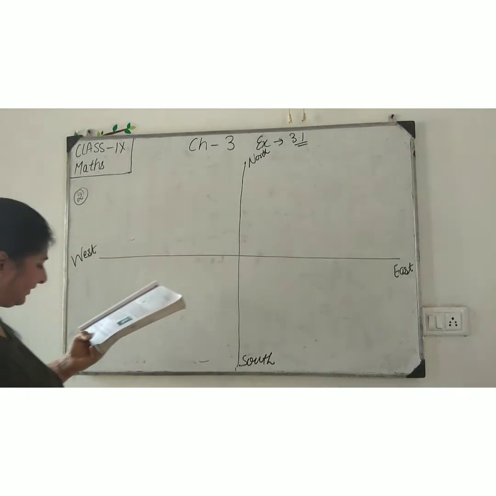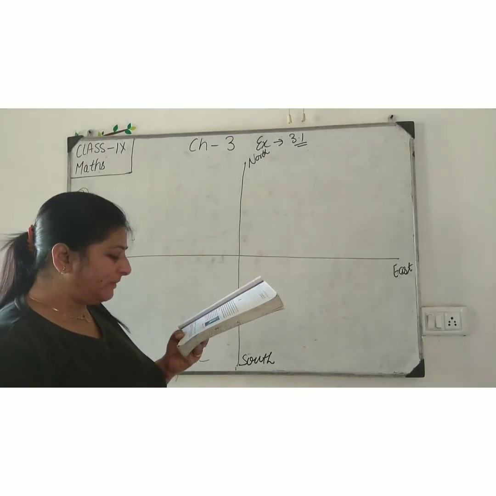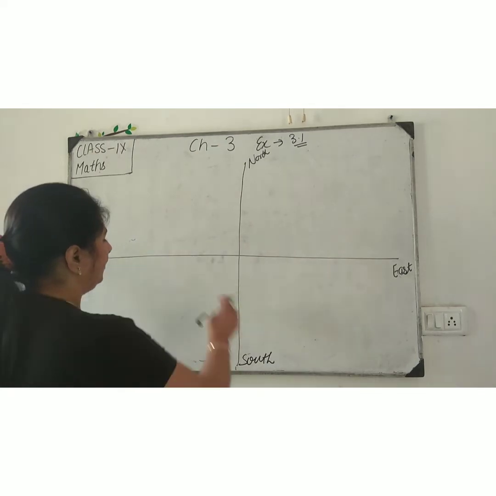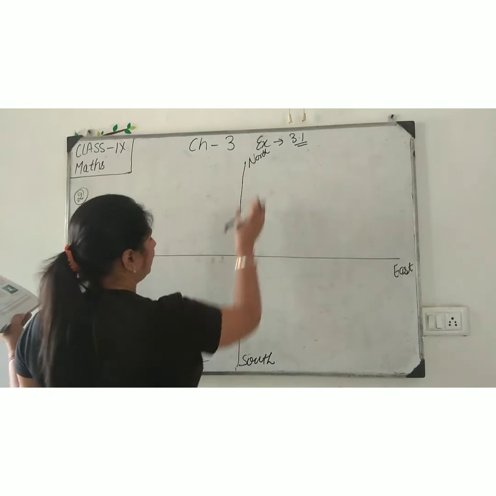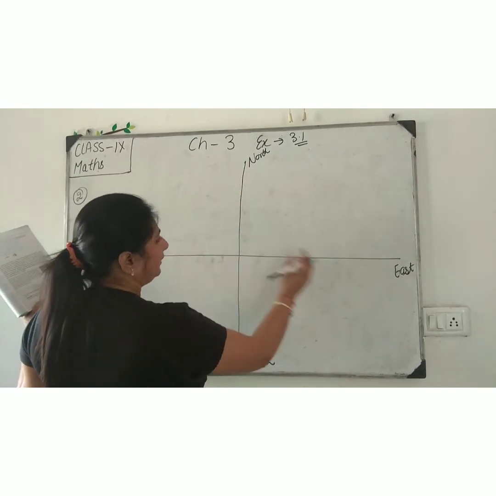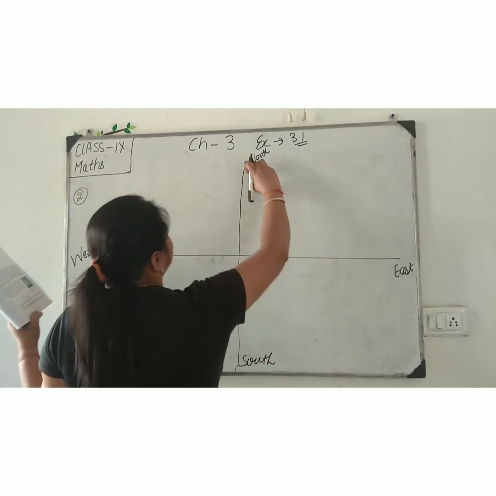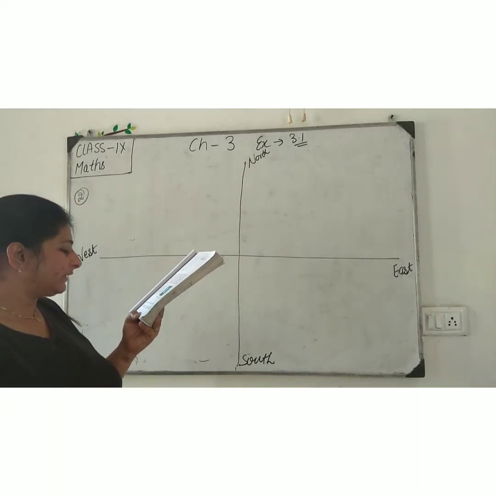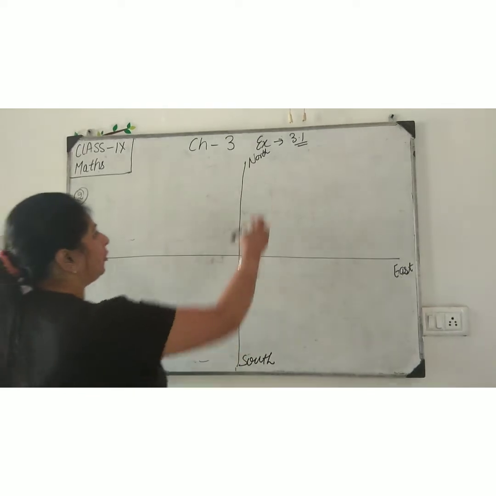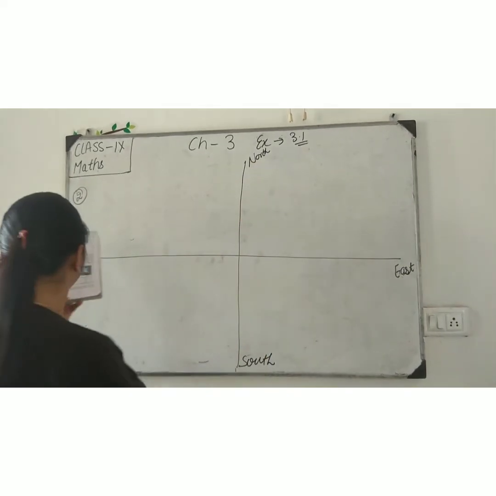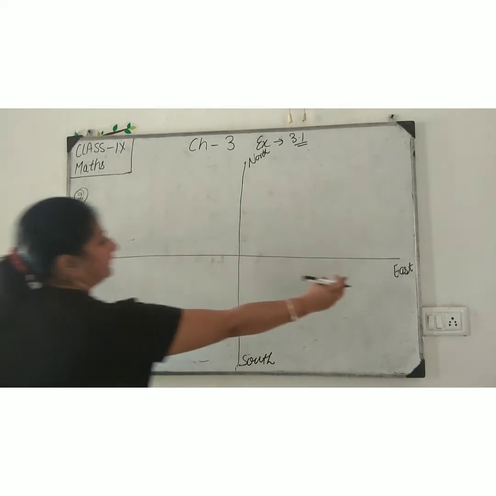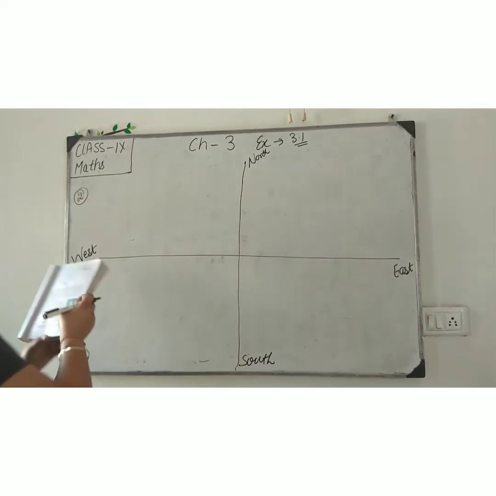Question number 2. A city has two main roads which cross each other at the center of the city. Now I have two roads, one road and a second road. One road is horizontal and the second road is vertical. These two roads are along the north-south direction and the east-west direction.